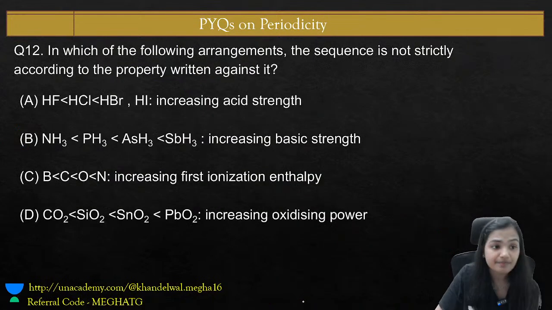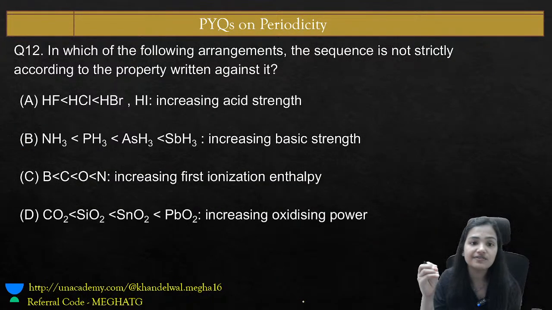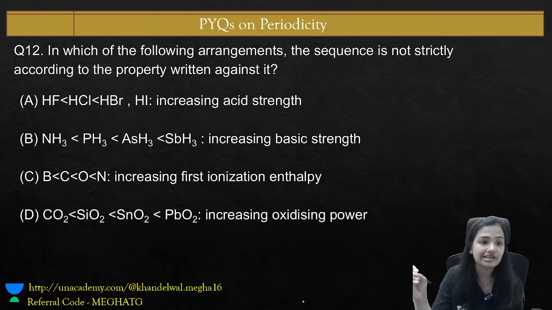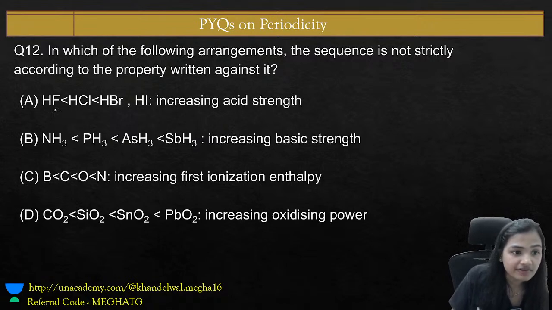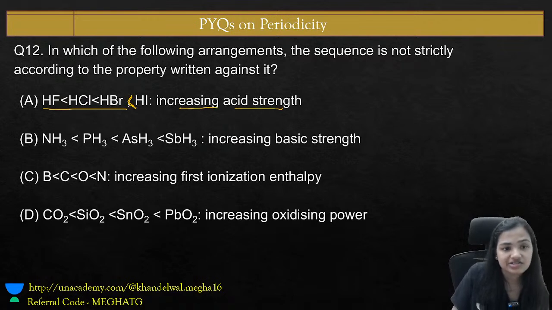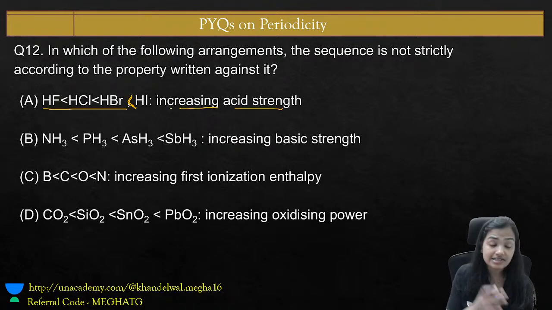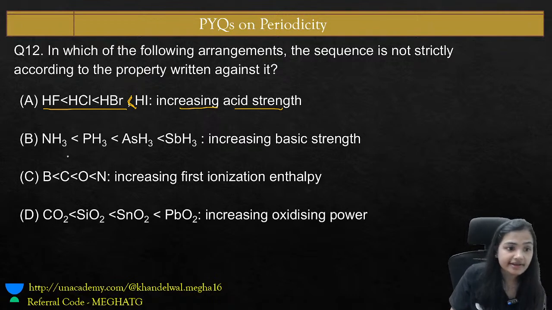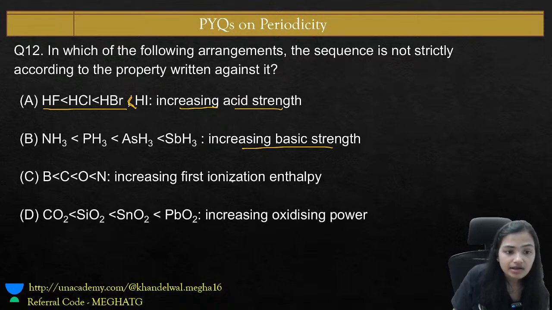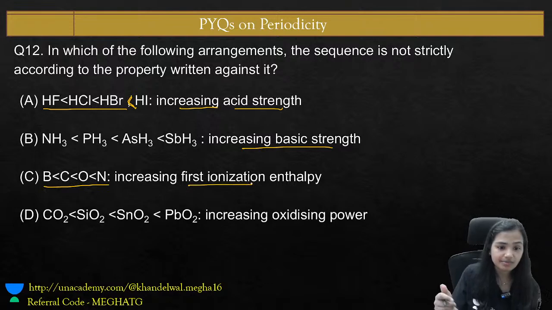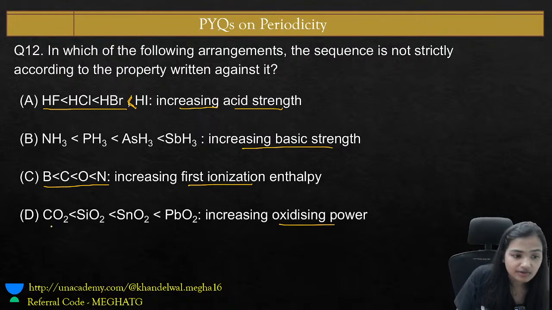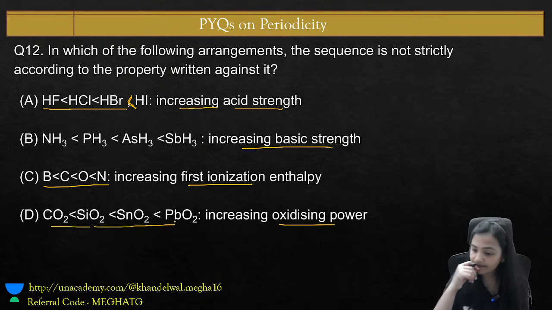Always remember this point. Another question: in which of the following arrangements is the sequence not strictly according to the property written against it? Let's have a look. Increasing acidic strength, these are the hydracids. Increasing basic strength. Boron, carbon, oxygen, nitrogen, increasing first ionization enthalpy. Increasing oxidizing power.